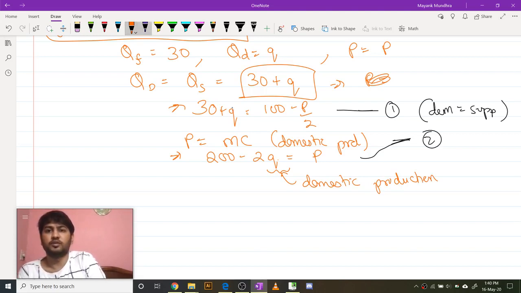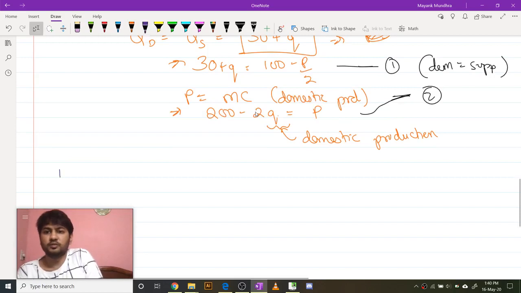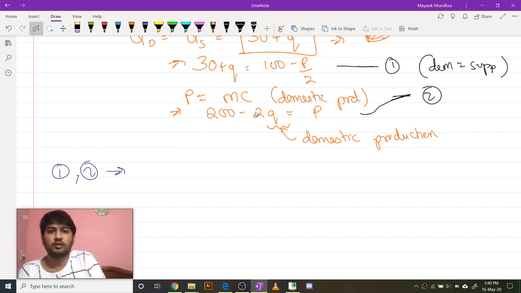Alright, so from equations 1 and 2 we get 30 plus q is equal to 100 minus p by 2, and p is equal to 200 minus 2q.